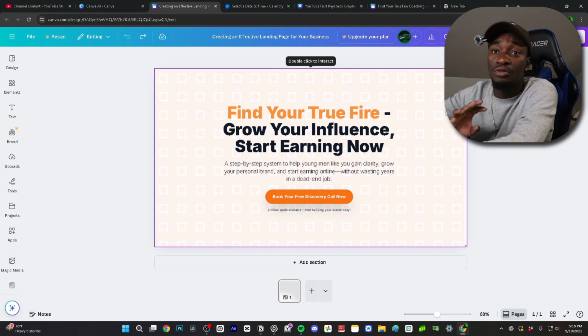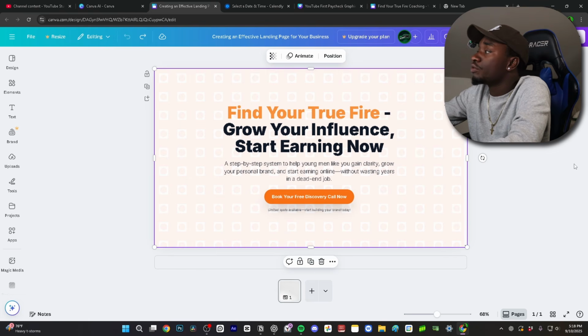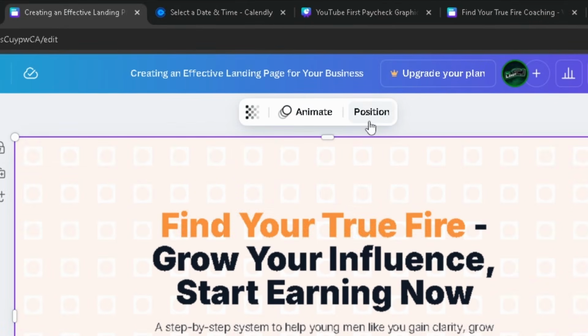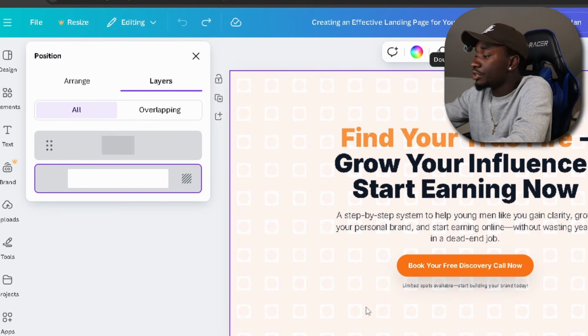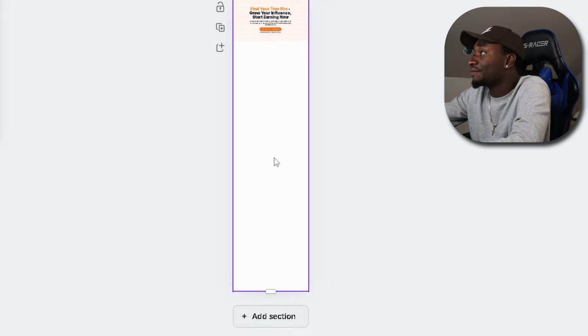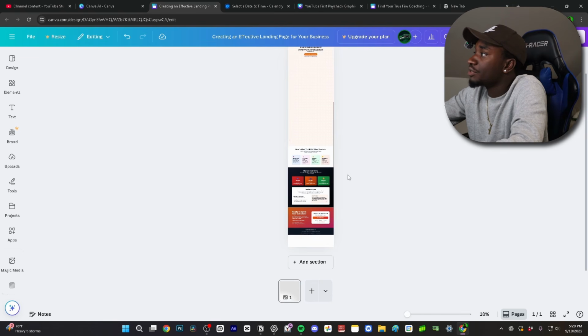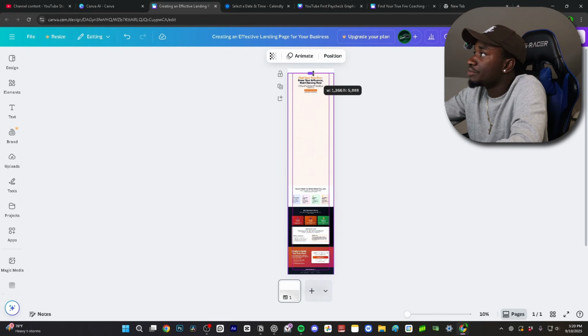If you guys want to add YouTube video links to your website, because it took me a long time to learn this, what you're going to want to do is click on the page one time, not double click it, but one time. Press position, press layers, and then press this little white background. You're going to zoom out. You're going to drag it pretty far down, I ain't gonna lie. You see how the rest of the website's included now? So I'm going to bring this down and then scroll this up just a little bit.